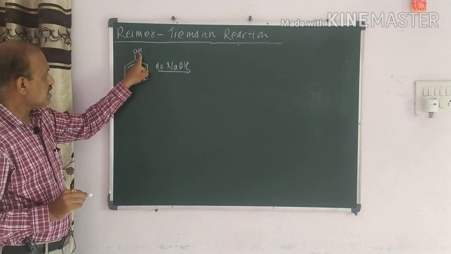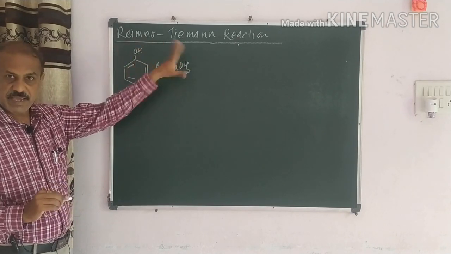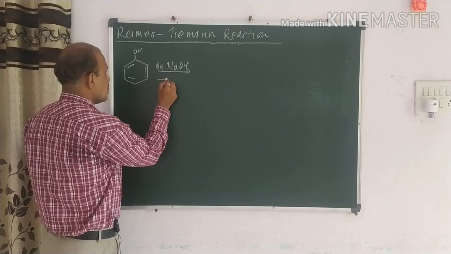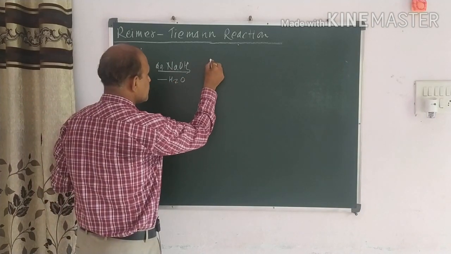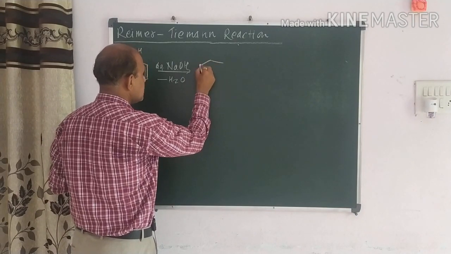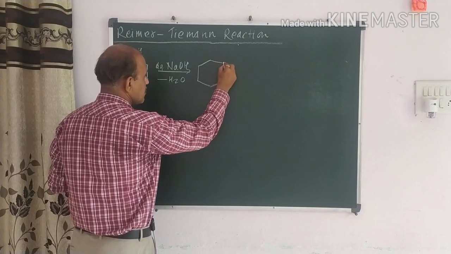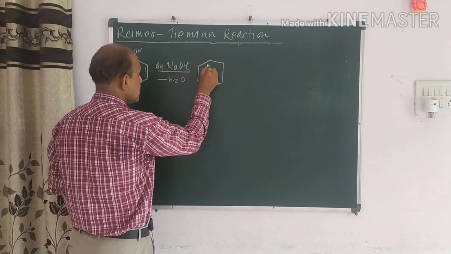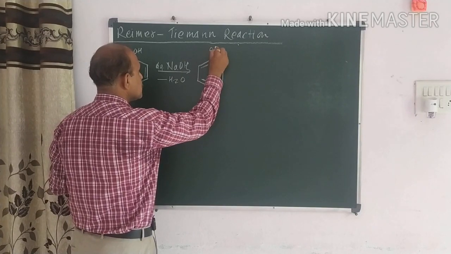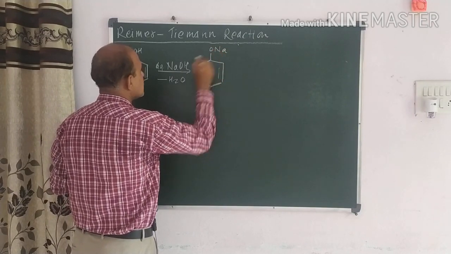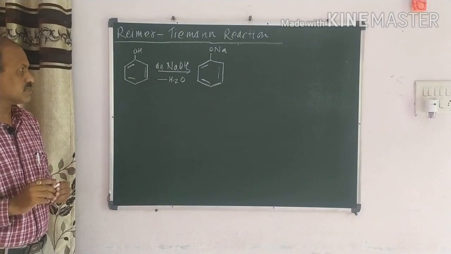Now here this H and OH combine together, there is a formation of H2O, that means H2O is liberated here and we get the compound just like this. Pay more attention and write this reaction in your notebook, because by this process you will understand the reaction easily. There is a formation of sodium phenoxide, that is ONa. So initially we take this reaction just like this.